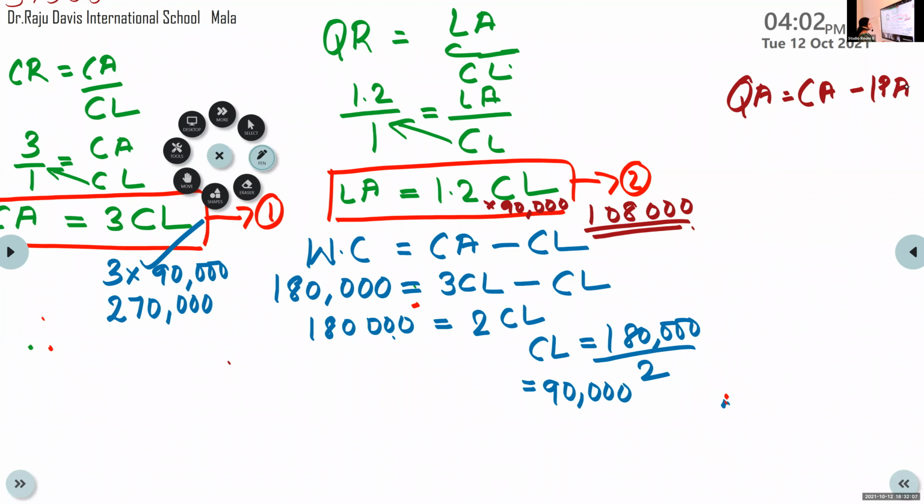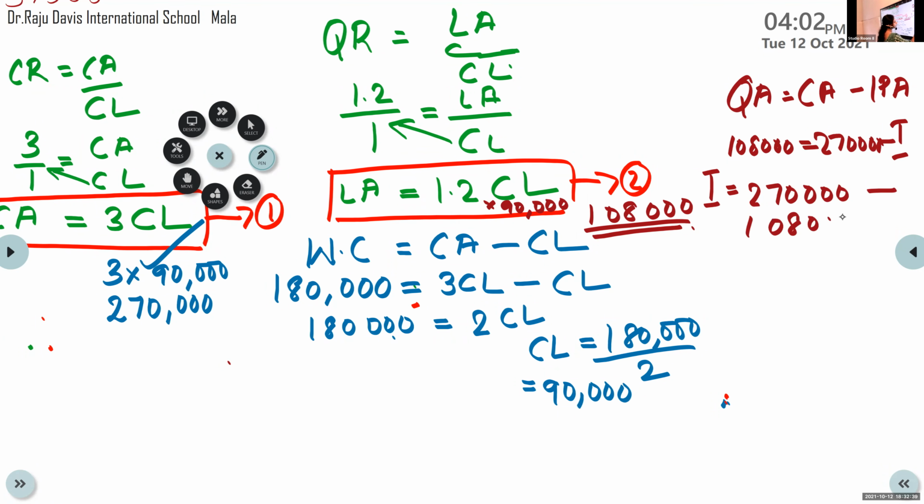Now you have the quick asset, that is 1,08,000, and CA is 2,70,000. So inventory is equal to 2,70,000 minus 1,08,000. So you get 1,62,000 inventory.